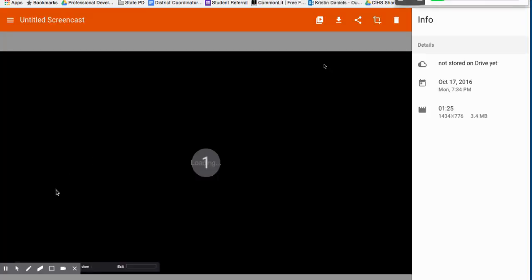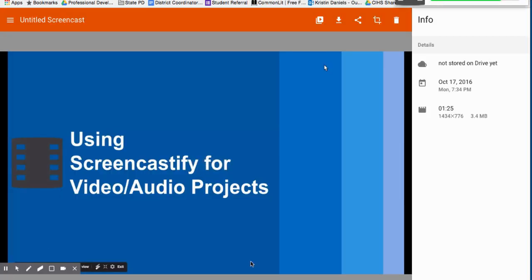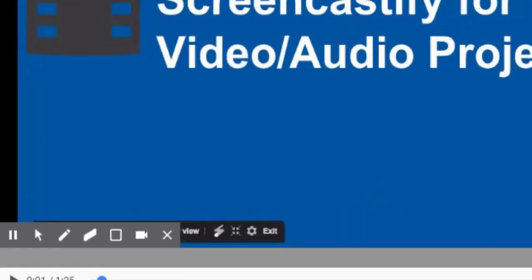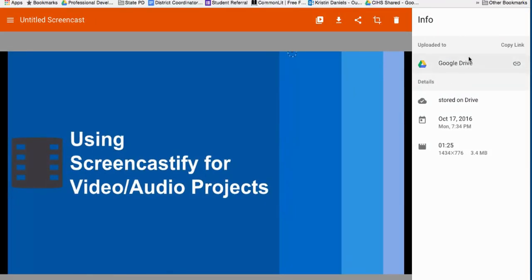So right away it's going to press that present, and yikes, it plays right away. So I'm going to pause that. I'm going to show you a few things. You could see down at the bottom here, it shows that my video is 1 minute and 25 seconds long. Over here, when you use Screencastify, you are going to link it to your Google Drive account, which is really, really nice because you don't have to do anything except create your video, and you automatically get a link that you can share with your teacher, which is awesome.